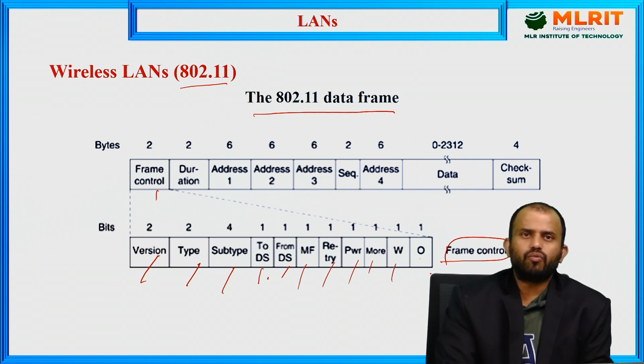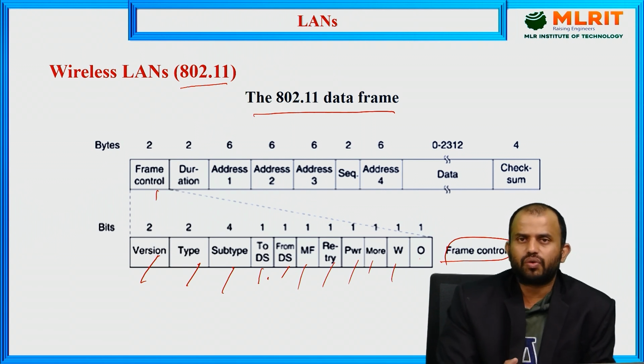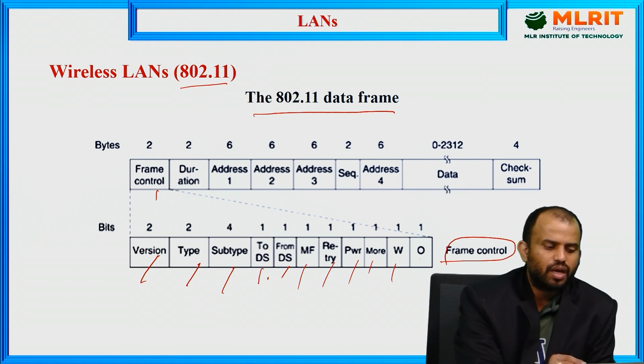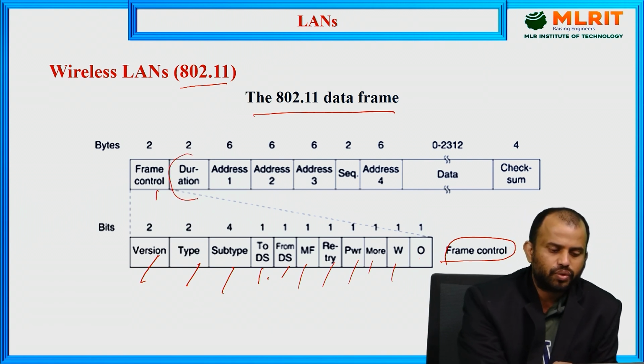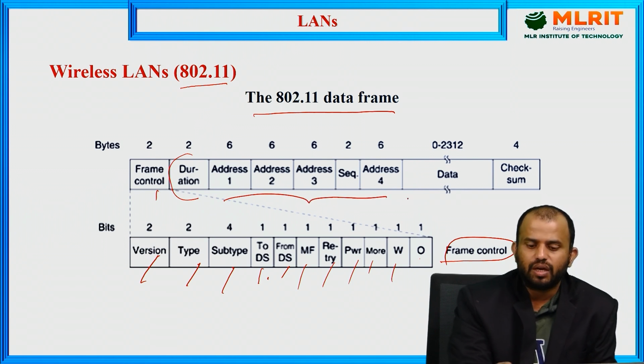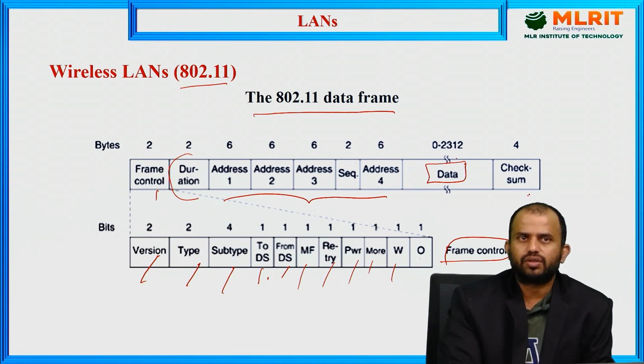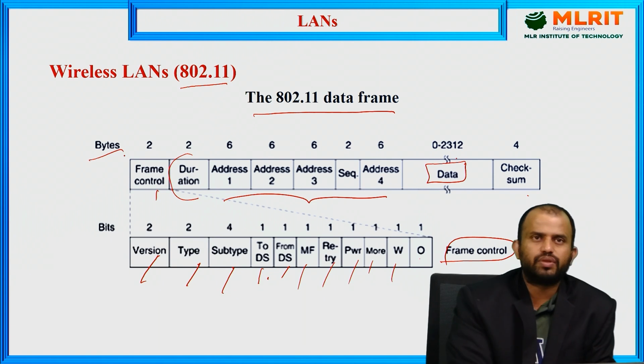In the frame control mechanism, we initialize what protocol version we are using, the subtype, the to address, the from address, and similar fields. Apart from this, we use the duration and n number of address values, which should be in sequence. Then there is the payload data, whose range should be 0 to 2312 bytes, and another field, the checksum. All of these are in the form of bytes.